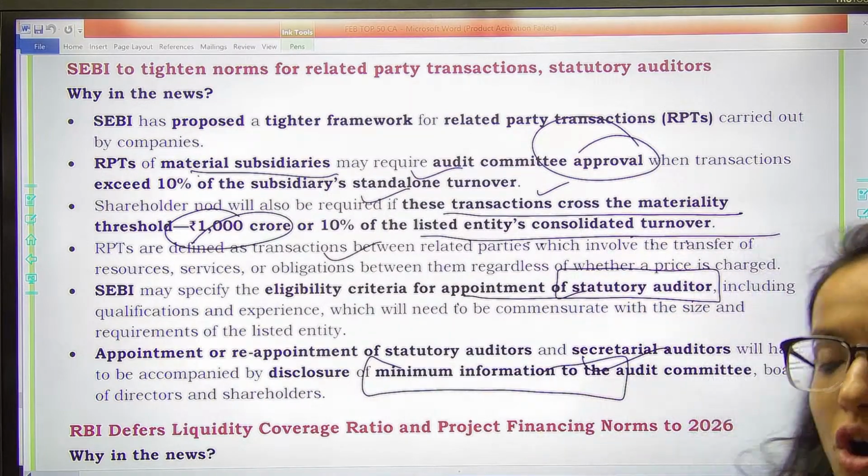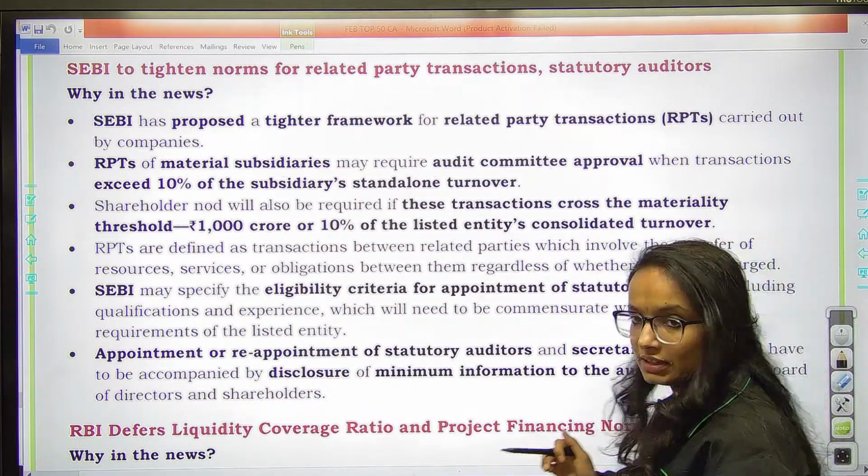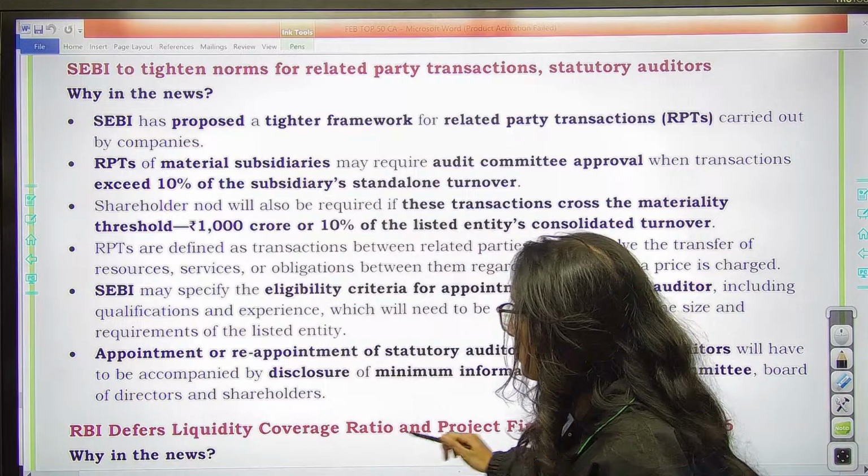Remember, all these concepts, the difference between statutory auditors and secretarial auditors, we have discussed in the class. I hope you must be remembering them, right?